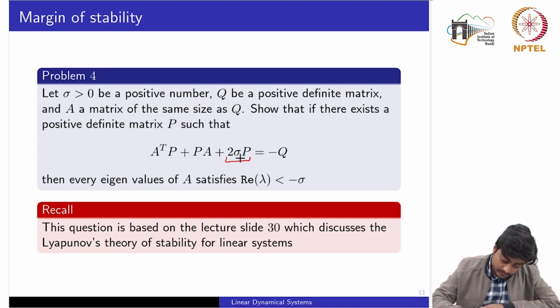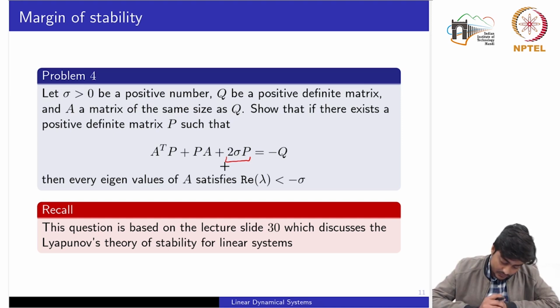Now we know that for a given positive definite matrix Q, if there exists a positive definite matrix P, then the A matrix would be a stable matrix. That is to say that all the eigenvalues would be on the left hand side if this part is not there. Now with the addition of this part, what we need to show, or what it implies, is that the eigenvalues of the A matrix are also shifted towards the left hand side. Or let's say the zero axis is shifted to the left hand side.